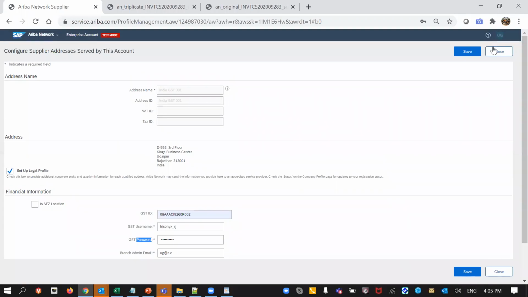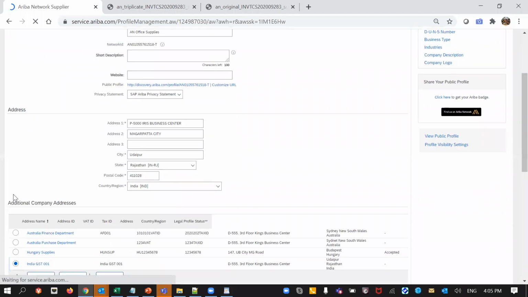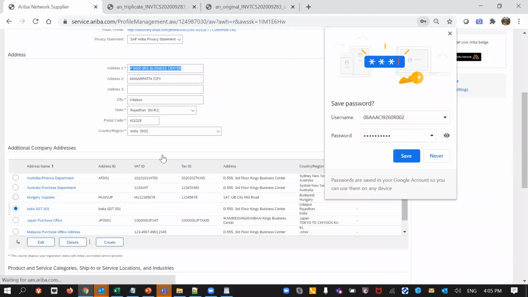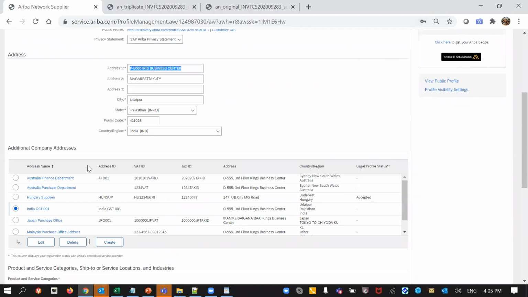All right, so this is the configuration that needs to be done by the supplier, and this is actually visible only to those suppliers whose turnover is more than 500 crores of rupees, and they have enabled the feature, right? So for the suppliers whose turnover is less than 500 crores, or if they have not enabled the feature, the current mechanism of invoicing will continue, where they have to report the invoices to the buyer directly.